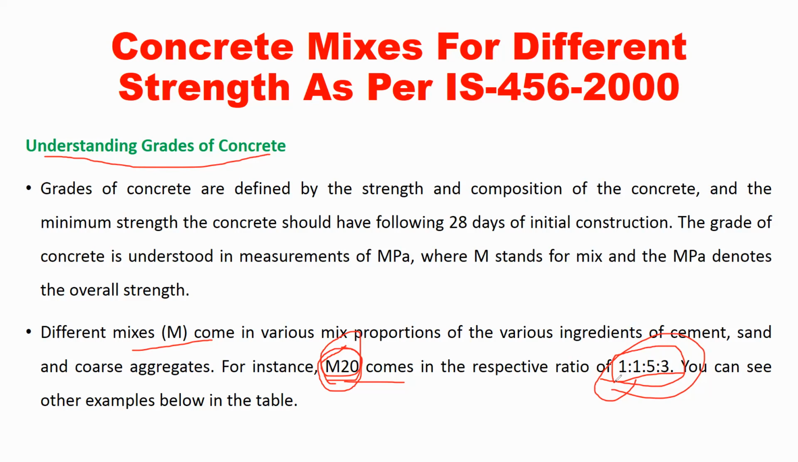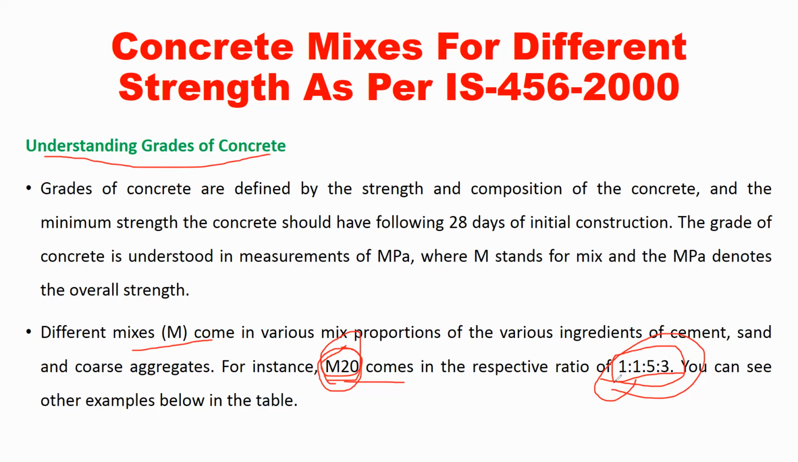So it is in the ratio of 1:1.5:3. The first digit, 1, refers to the amount of cement. 1.5 refers to the amount of fine aggregate. Fine aggregate is nothing but sand. Next, 3 refers to the amount of coarse aggregate. So if we take 1 unit of cement, then we have to take 1.5 units of sand and 3 units of coarse aggregate.